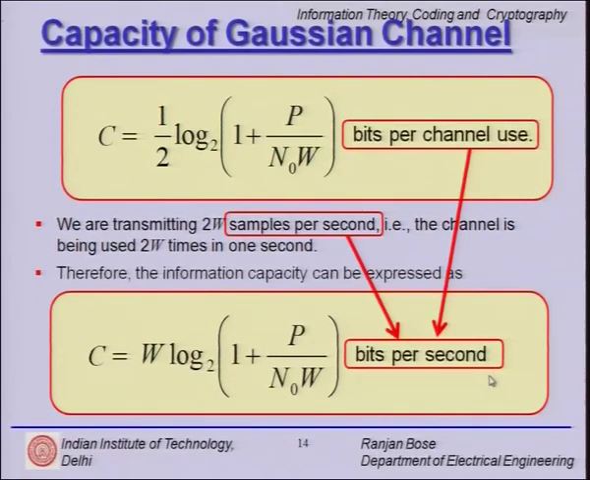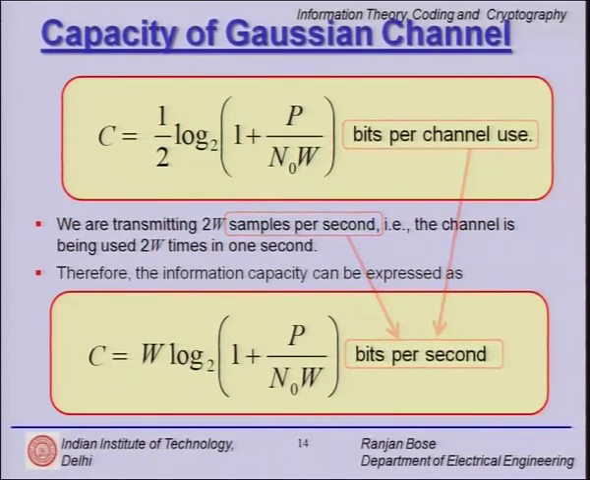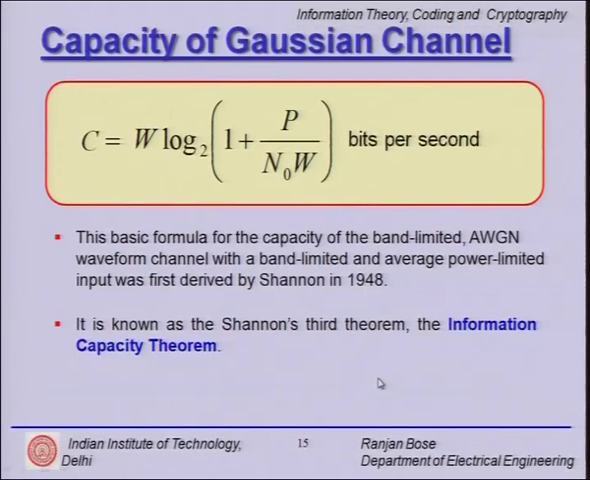This makes sense. This I can go and sell my product. I can relate to bits per second. Okay. So, this is pretty much the capacity of a Gaussian channel. Now, this basic formula, even though we are saying it is basic, we will very soon realize how versatile it is and how much insight it can provide.